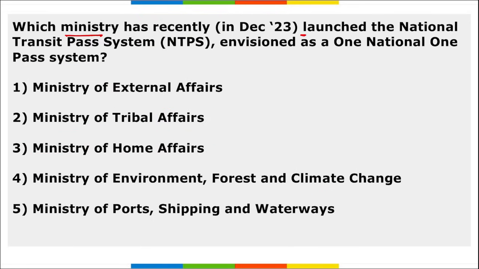Which ministry has recently launched the National Transit Pass System, that is NTPS, envisaged as One Nation, One Pass system? It is the Ministry of Environment, Forest and Climate Change. Correct?